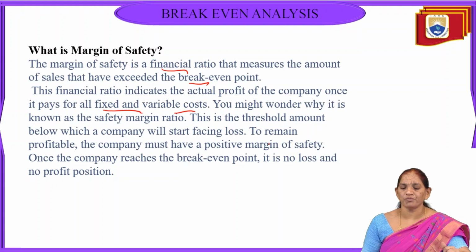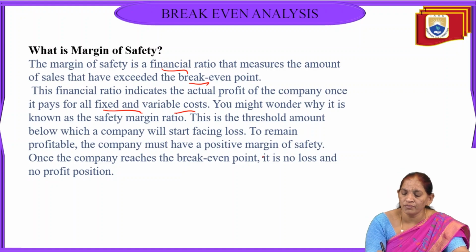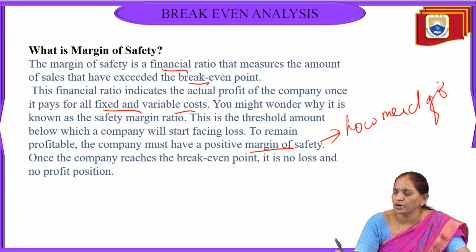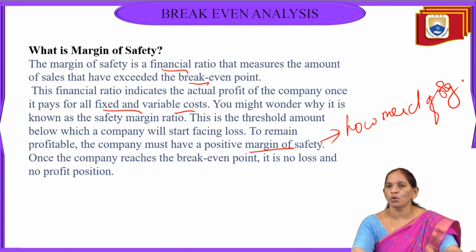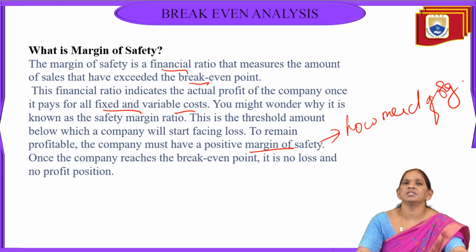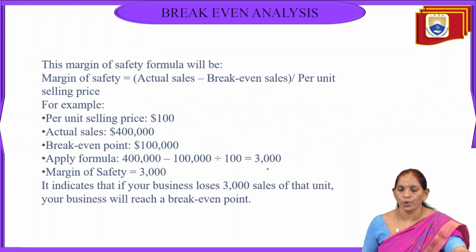So to remain profitable, the company must have the margin of safety. So this says what is the profitability of the organization. And when this margin of safety reaches the BEP, we can say it is the no profit or no loss point.